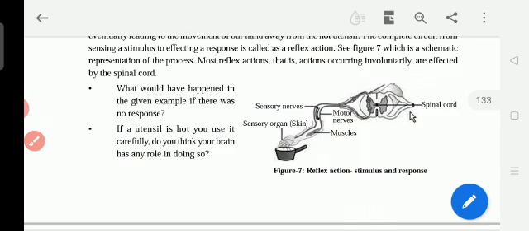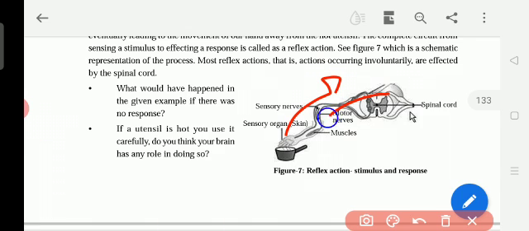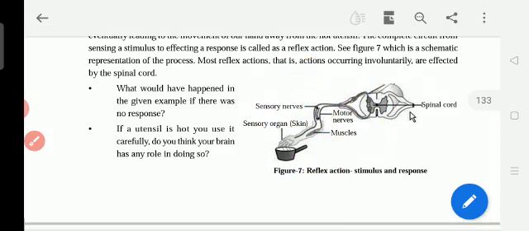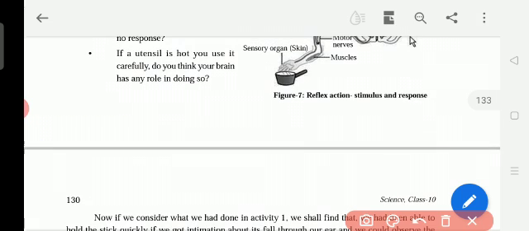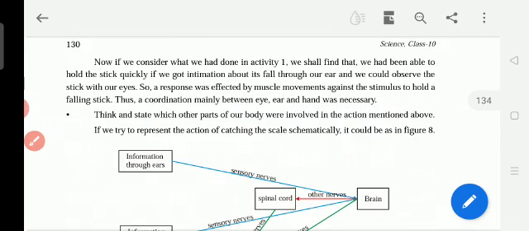So this full circuit of taking the message and responding is called a reflex action. So what is reflex action? Stimulus and response. That means we are responding to the stimulus. We are touching the hot dish, and we are responding to that. So this stimulus and response is called a reflex action.